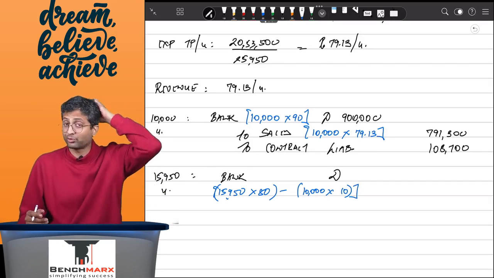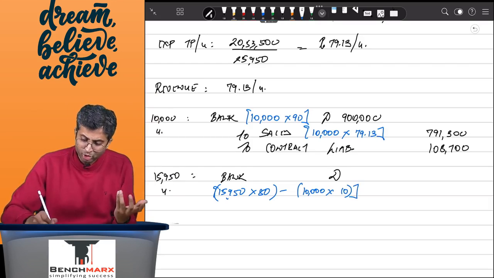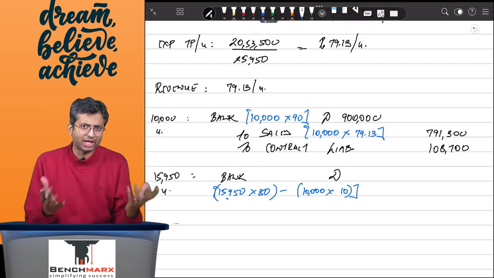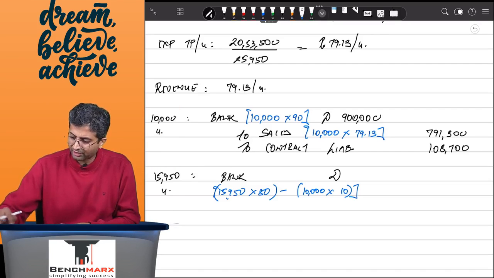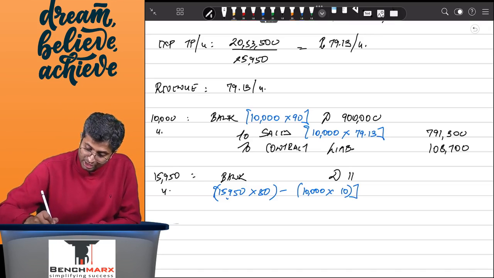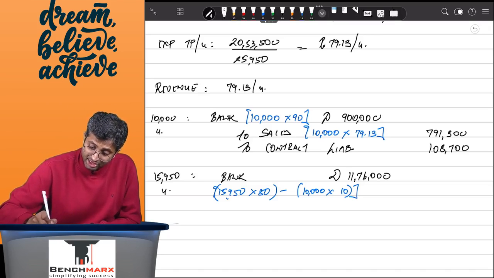I would have a credit note for 10 rupees, and hence during this time frame I will pay 1 lakh rupees less, because in the past I paid 1 lakh rupees more. So this is 15,950 into, let us say 80, that's 12,76,000, minus 1 lakh comes to 11,76,000. So this is bank account debit 11,76,000.